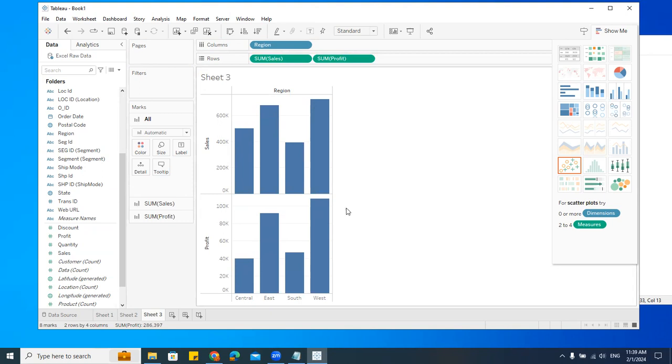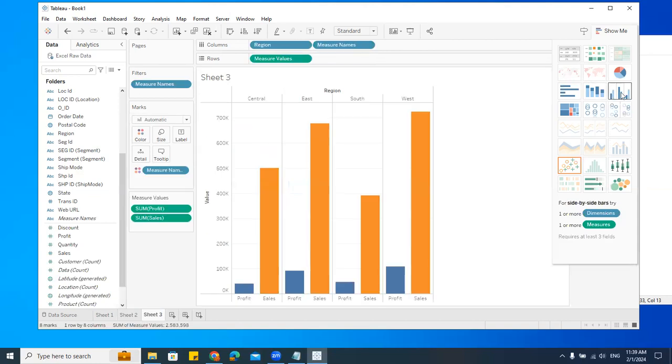Can you see this? So we're getting these different charts here. Now, if you go here, can you see this? I have this one type of chart here. So here I have this bar chart. Then here I have this stacked chart. I have the side by side chart. Click on this. See?